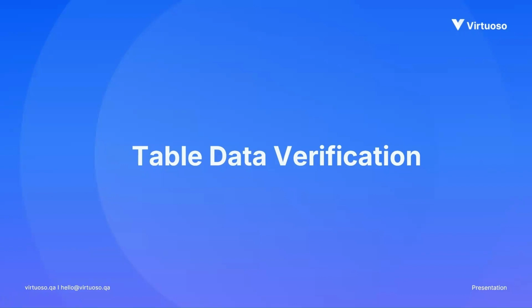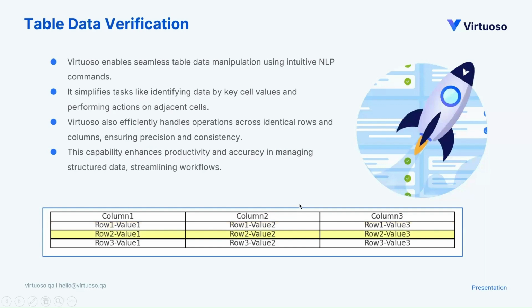I think we all know and can agree that nowadays data is the most sought out thing, and the data is always stored in the form of a table. Now validating that table becomes a headache, or it can also be an easy fix, right? Using Virtuoso, we can easily automate any rows of table data verification and validation. All we need to do is look for the row where the data is, then find the logic or the format and then do it.